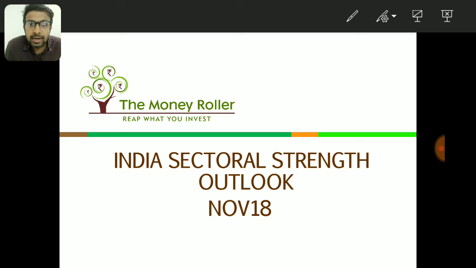So we have typically selected 3 time frames for our analysis. One time frame we have selected in order to capture the entire sectoral cycle that started in 2013, so we have taken a time frame which starts from July 2012. Another time frame, we wanted to study the performance of each sector with respect to the Nifty after demonetization, so we have started one index series from 10th November 2016.